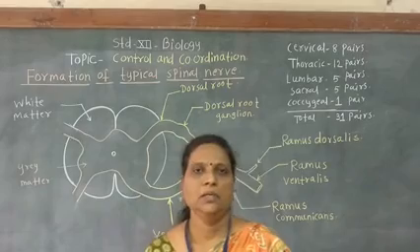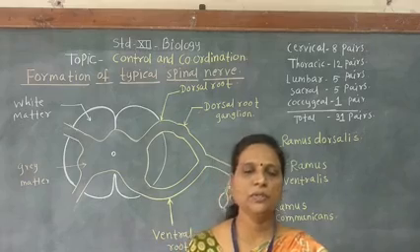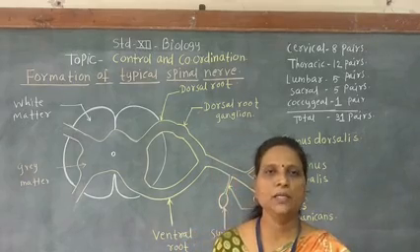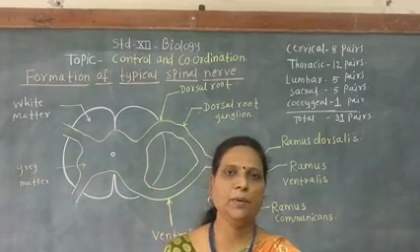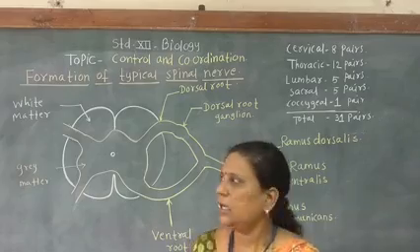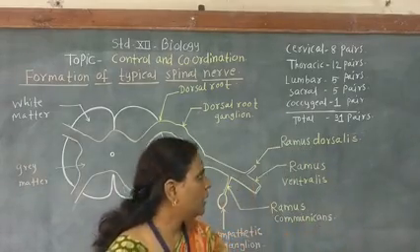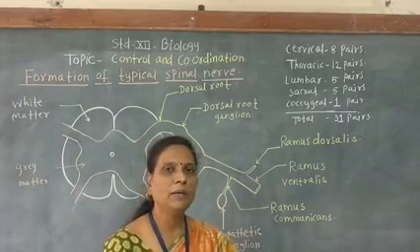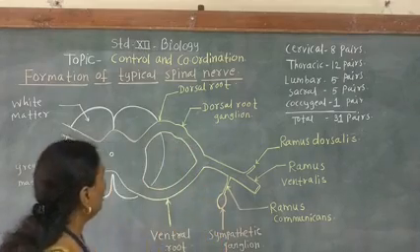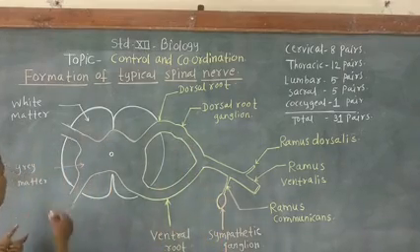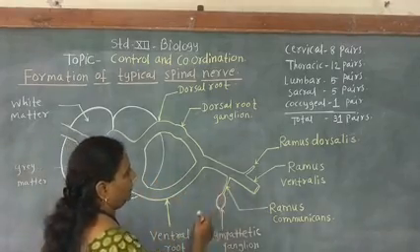Hello students, in this lecture we will study about the formation of typical spinal nerve. In the previous lecture we have studied about the cranial nerves. Now the spinal nerves, there are about 31 pairs of spinal nerves. Now in this diagram we have sketched the formation of typical spinal nerve.